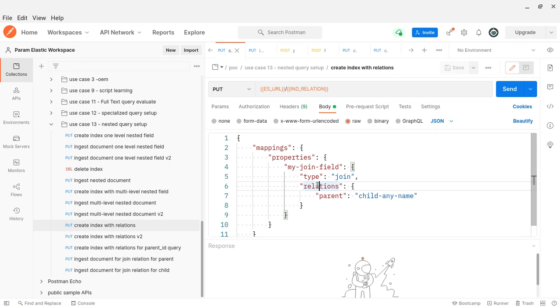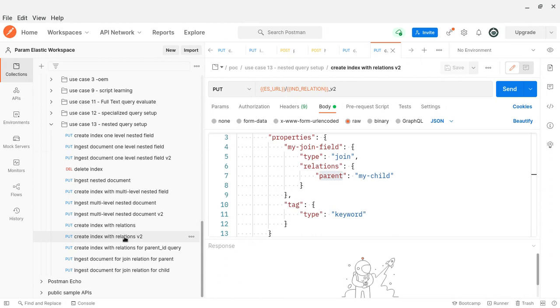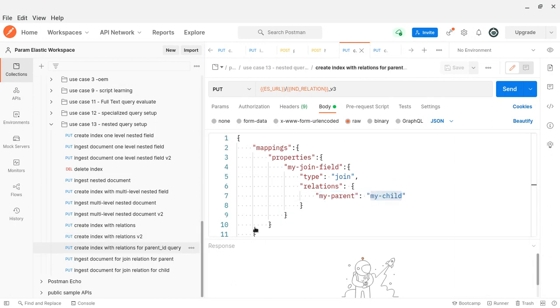Okay, but anyhow, they are saying relations. Maybe it may not be a mapping parameter, I don't know. Okay, that's fine. Relations. I am using the parent, just to give some name. That's just a label. Here in the third also, this is for has parent. Here also I am saying join relation parent and this is some label. In the third, for parent ID, here also I have the join relation. I am just saying my parent.